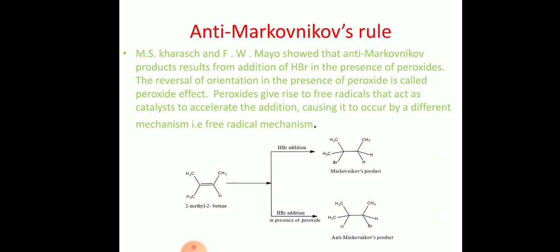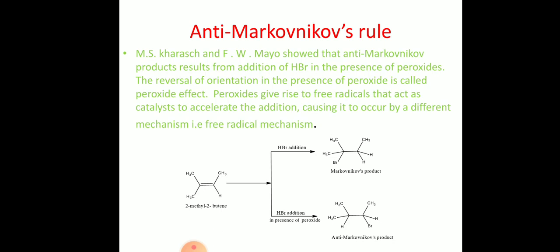The reversal addition of HBr on the alkenes in presence of peroxide is called the peroxide effect, or you can say the anti-Markovnikov rule also. Generally, why does this take place? When we see the mechanism, we will come to know why the reversal attack is taking place.